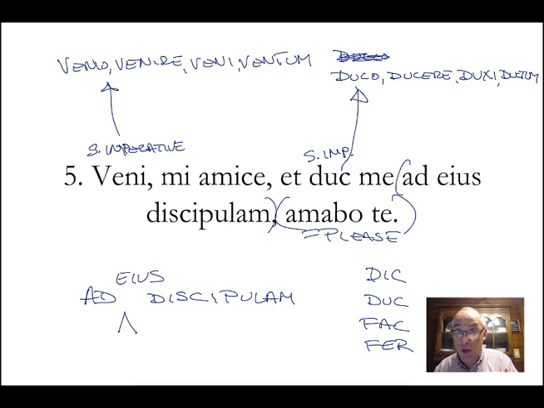I think it's because they're incredibly old, incredibly common. Even in modern Italy, they say, dimmi. That's what they say when you walk into a store. Dimmi, tell me what you want. That's the equivalent of dic. Dic, duc, fac, fer. Those are just four irregular singular imperatives. So, what does this sentence mean? Come, my friend, and lead me to his student, please.